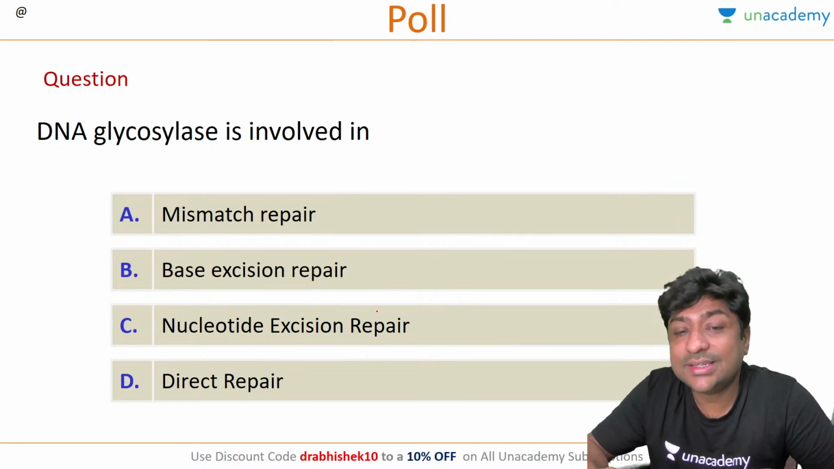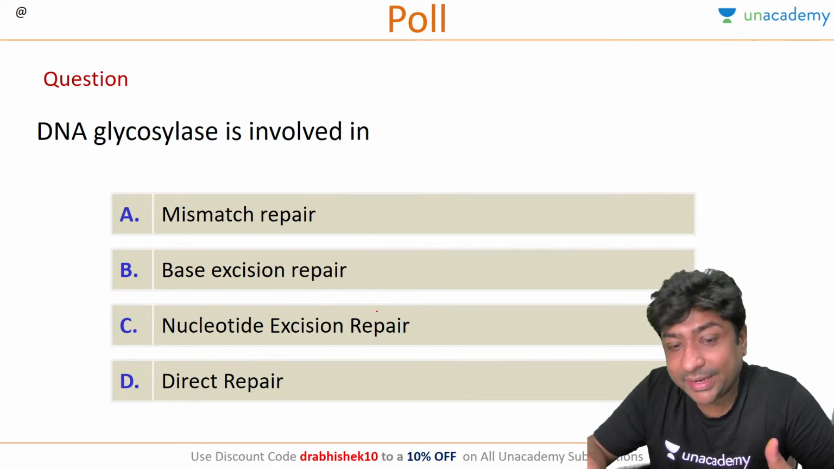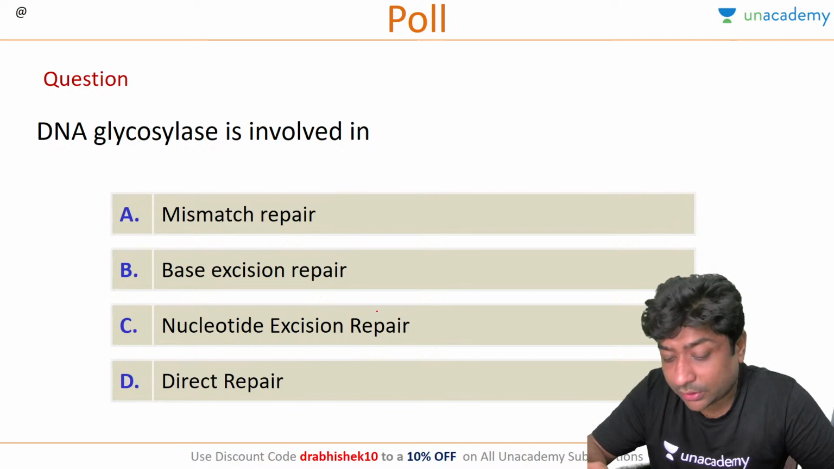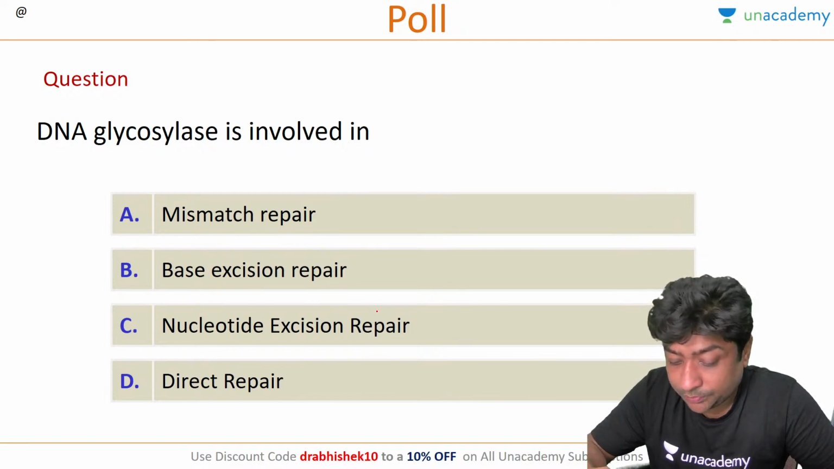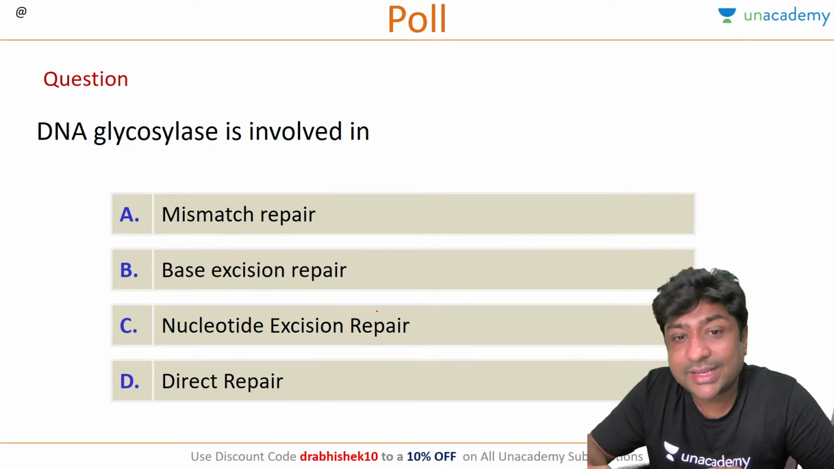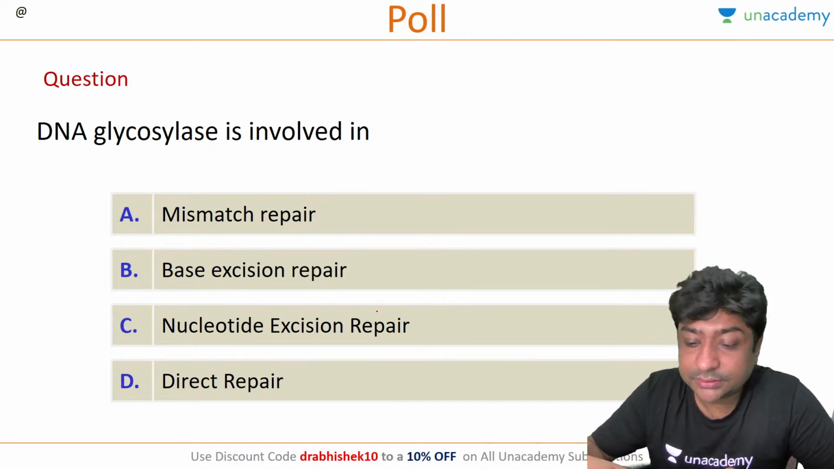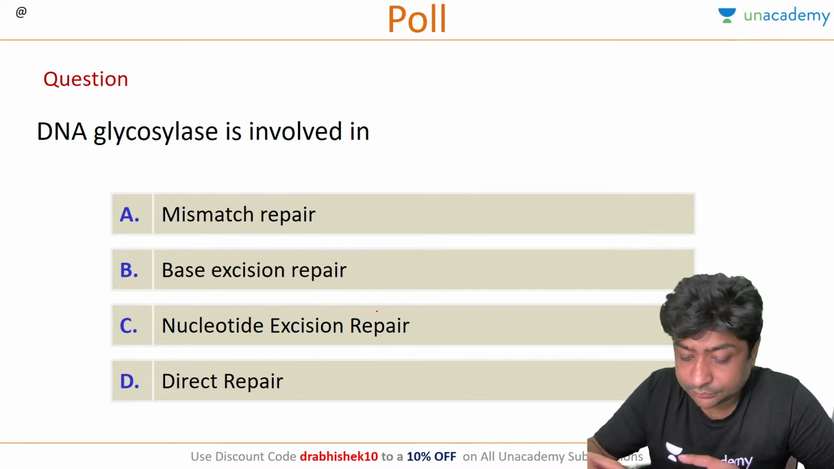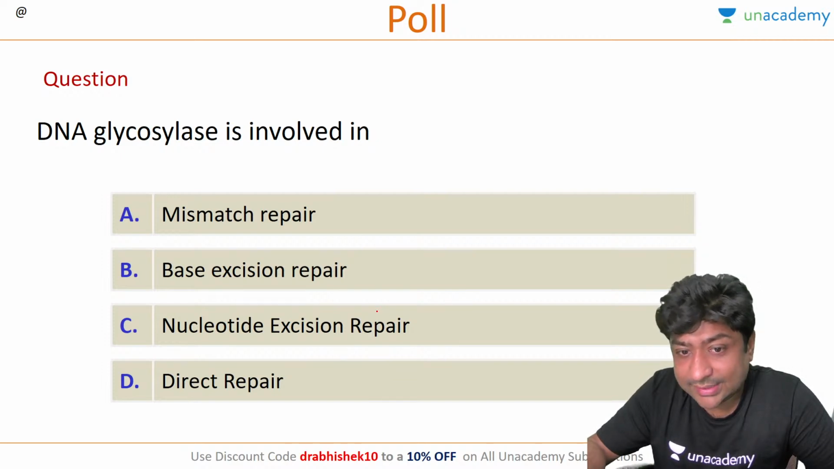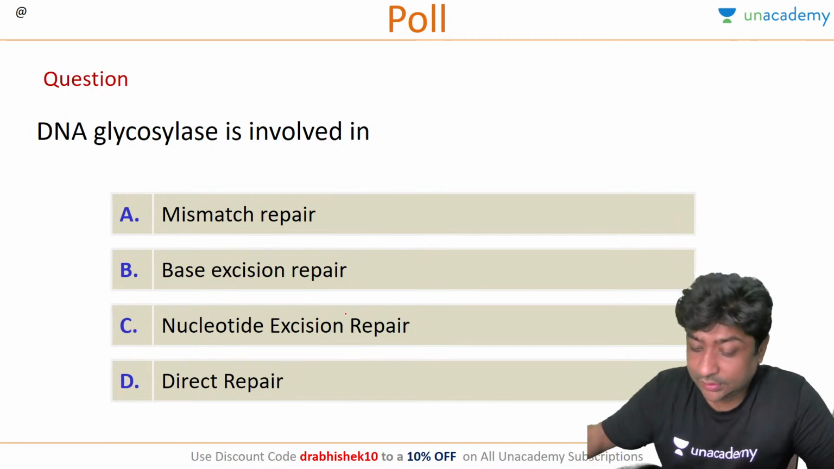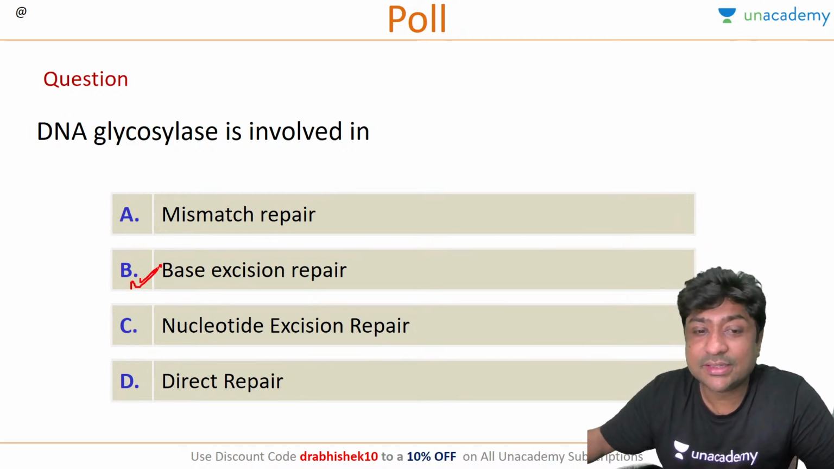DNA glycosylase is involved in mismatch repair, base excision repair, nucleotide excision repair, or direct repair. So Therapy Ada is saying B, Laishram is saying B. Anyone else? Vasundhara is saying mismatch repair, A. Anyone else want to attempt this question? Pragya is saying nucleotide excision repair. Okay, so Vasundhara has changed the option. The correct answer is base excision repair.